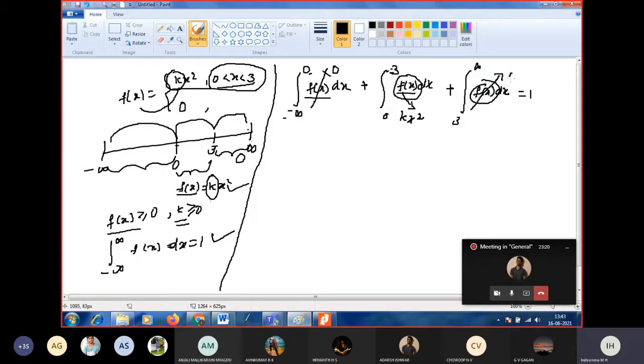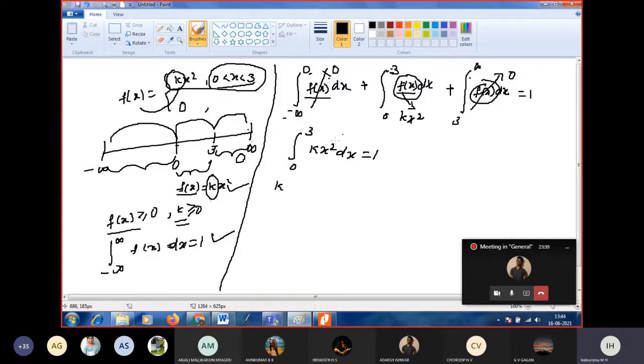So now the first integral and the last integral are 0. Now I am going to evaluate the middle integral, from 0 to 3. So the integral of kx square dx equals 1. By making use of this equation, we can find the value for k. Keep k outside.